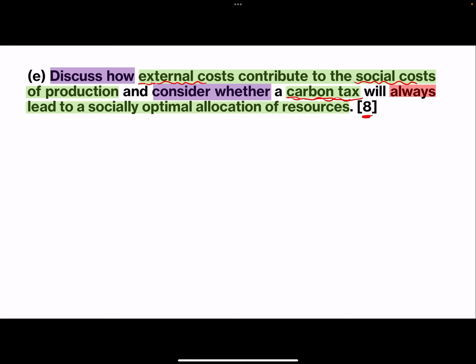Okay, so this is 8. 8 is 6 plus 2. 2 marks means you need to give an evaluation. It means you need to write a conclusion. Okay, so we start with the first part first.